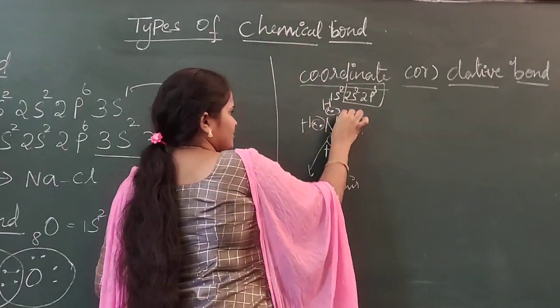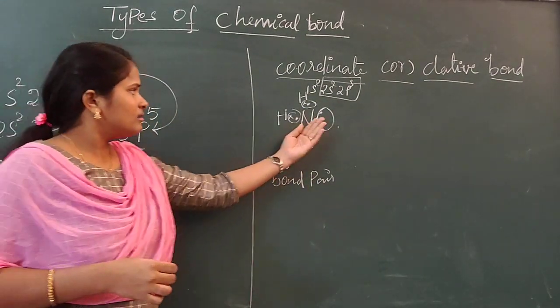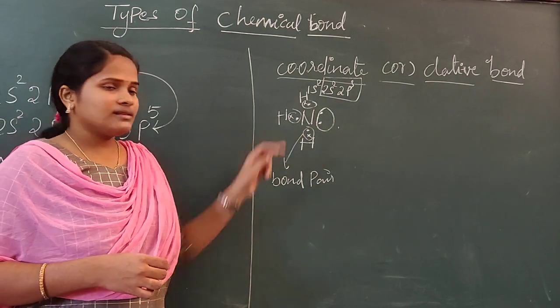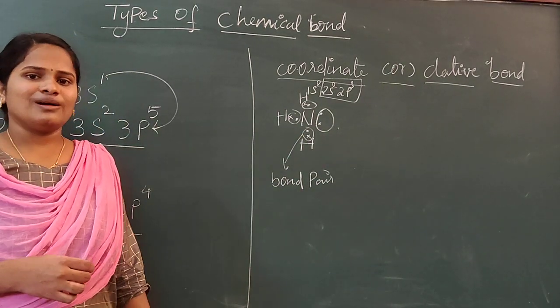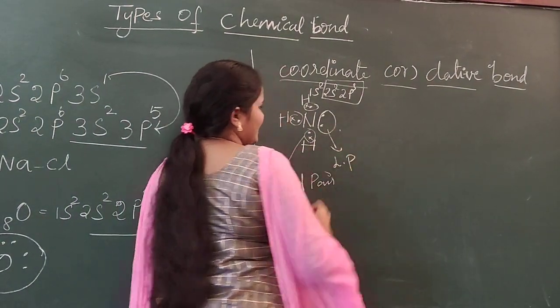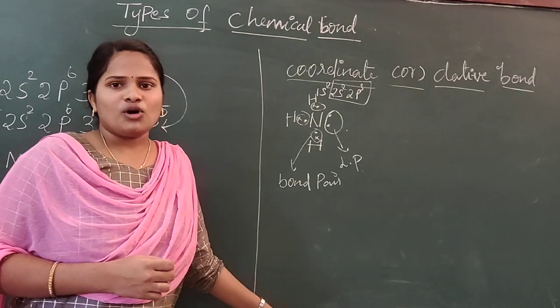And see, here we have 2 more electrons which do not form any bond with any other atoms. So it is known as a lone pair. This I write as LP. This is the lone pair and these all are called bond pairs.